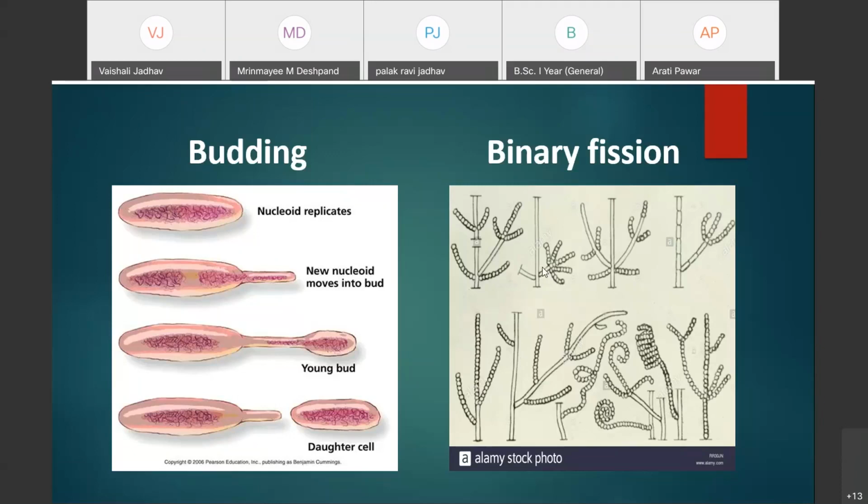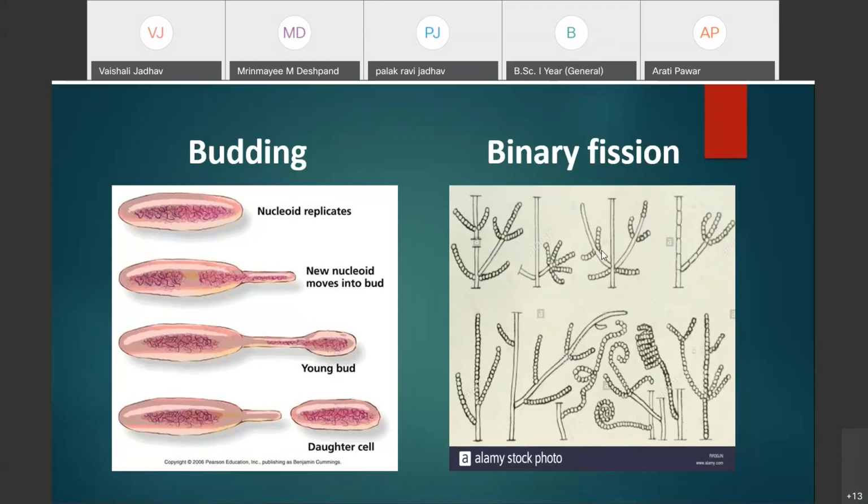Generally, these conidia are formed by a transverse wall. There is a formation of a transverse wall at the tip region of the filament, and then that tip of the filament gets detached and develops into a new cell.